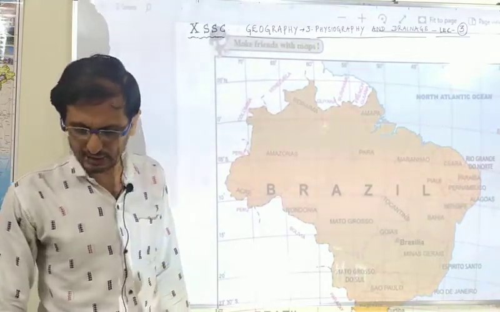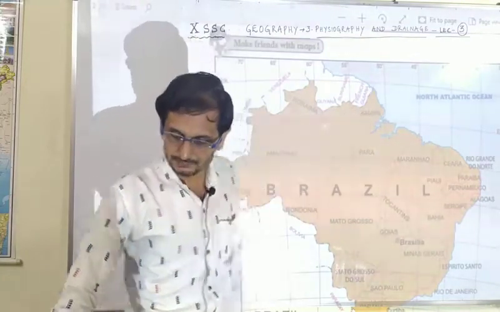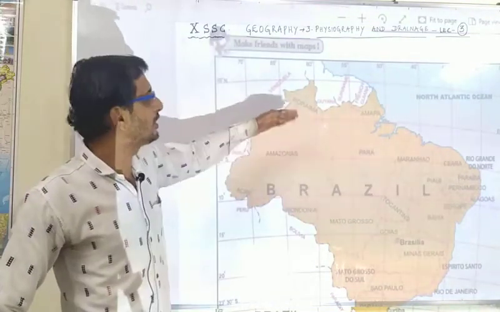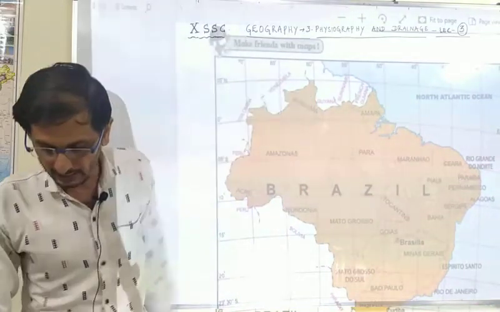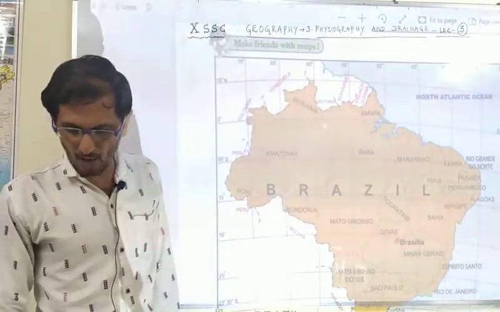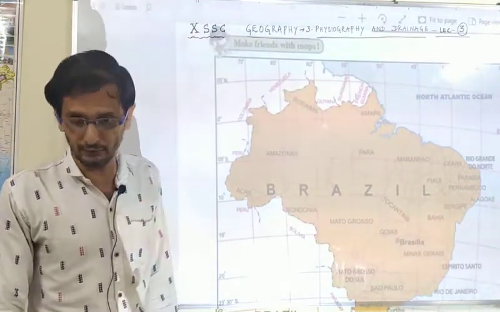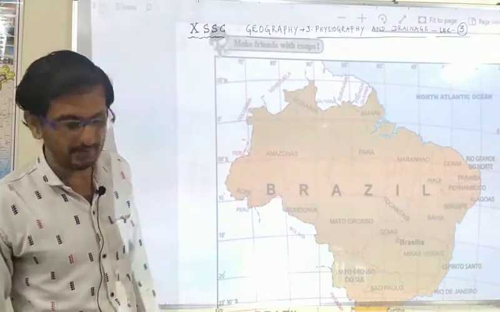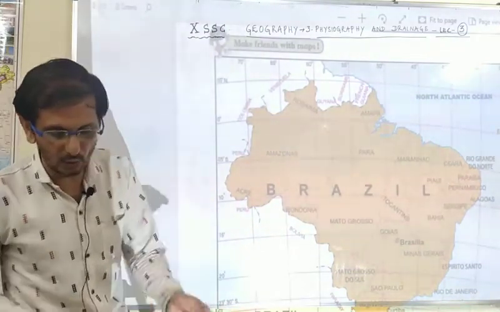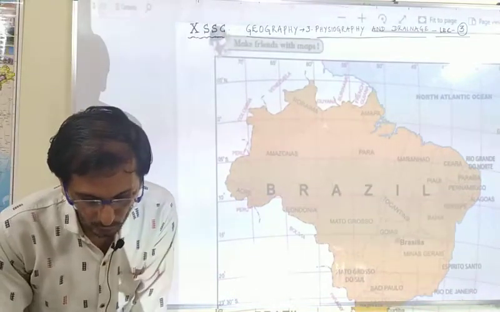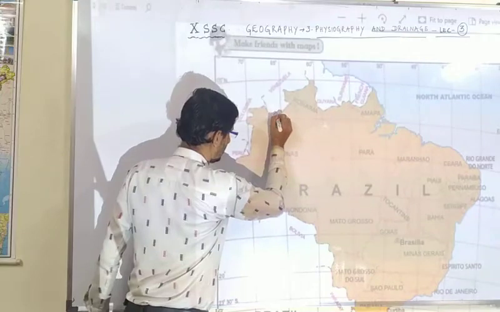In Brazil it covers the states of Roraima, Para and Amapá, the northern states of Brazil, so the Guyana highland covers this area. The highest peak of Brazil, Pico de Neblina, is 3014 meters high and lies on the border between Brazil and Venezuela. Actually, I can show you here that Pico de Neblina lies on the border.